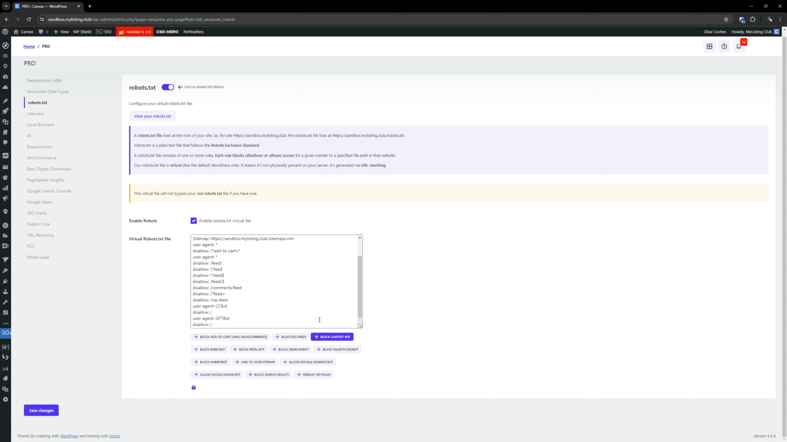ChatGPT, you're probably familiar with it by now. If you haven't heard about it, you're living under a rock. It's AI. So if you do not block ChatGPT's bot, your website will be training their AI, their language model, their database, however you want to word it. Okay. You have to weigh the pros and cons of this.